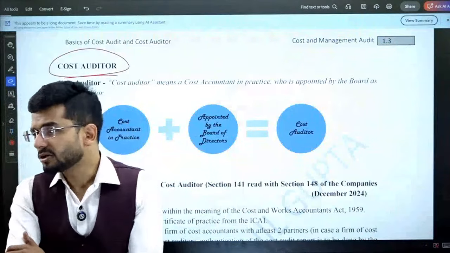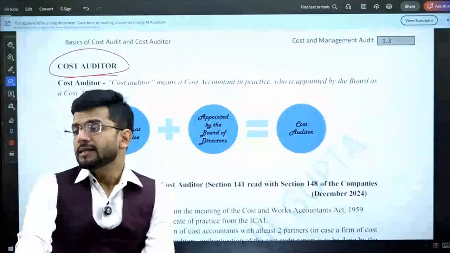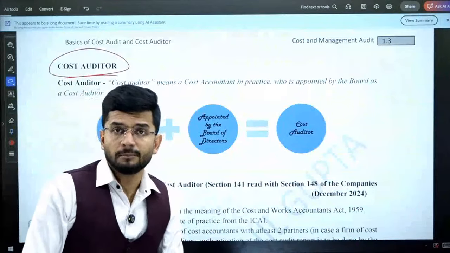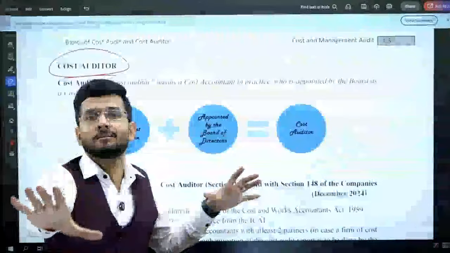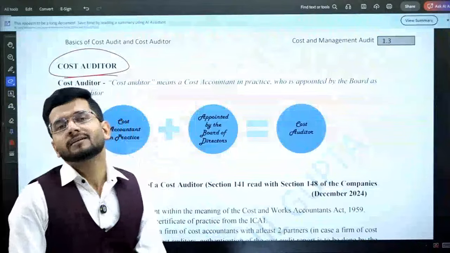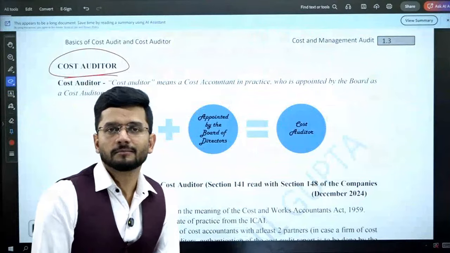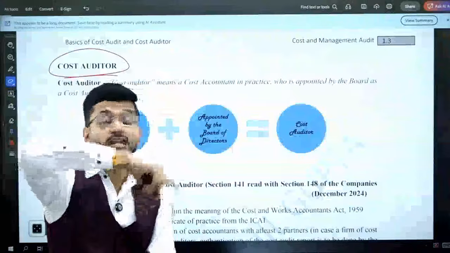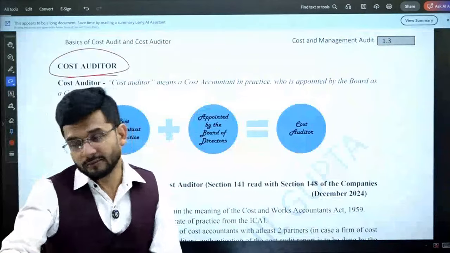Sir, even corporate development audit also does the same, right? What's the difference? So corporate development audit is a small element of cost audit. Cost audit focuses on cost as well as development. However, corporate development audit only focuses on corporate development. So cost audit is a wholesome solution. Corporate development audit is just dealing with one part. Cost audit is dealing with many parts of the corporate. That is the difference. Okay.